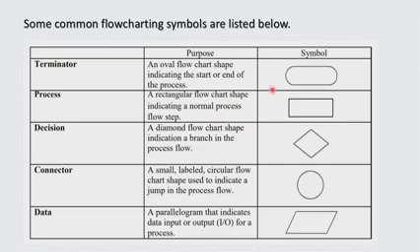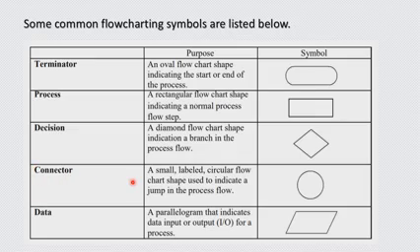Then comes the decision statement. Decision is the diamond flowchart shape that indicates branching in your process flow. The diamond shape is used for decision making statements or any conditional settings.